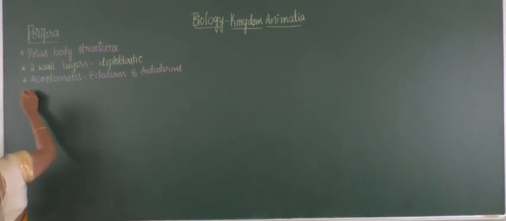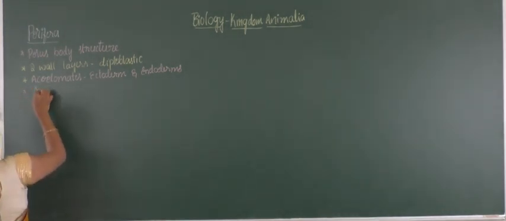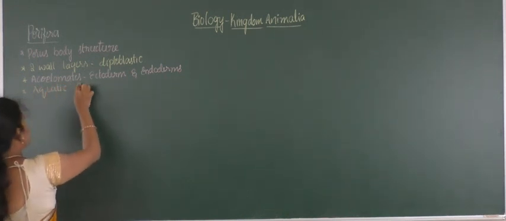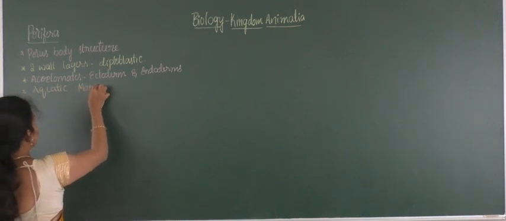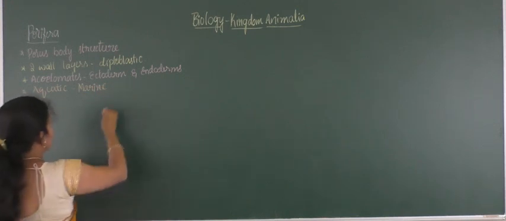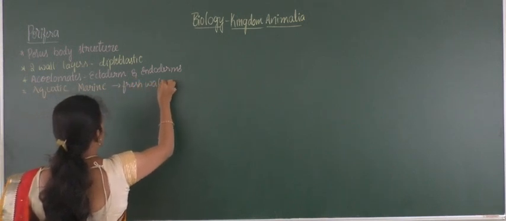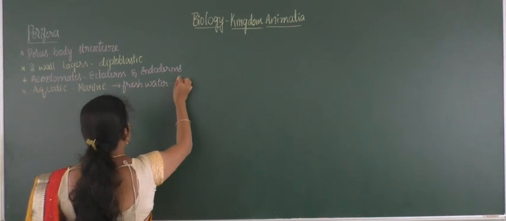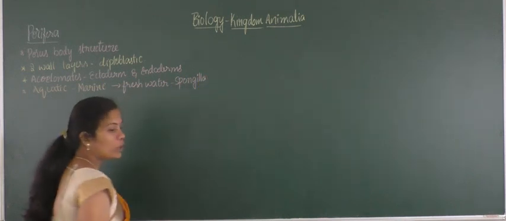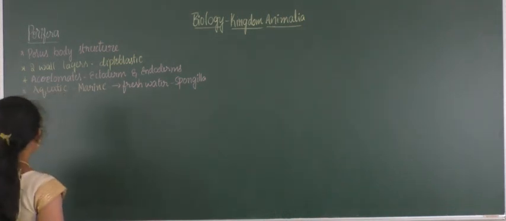The next property is their habitat: they are completely aquatic, and the majority of the organisms are marine. Only one freshwater organism of Porifera is there, and it is called Spongilla. Spongilla is the only freshwater organism, and except Spongilla all are marine in habitat.